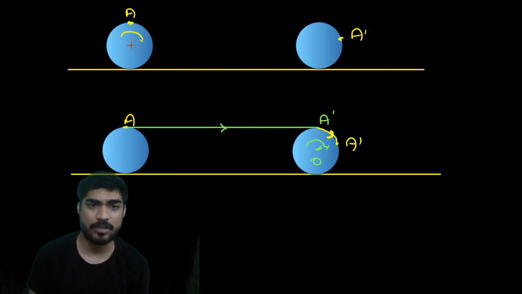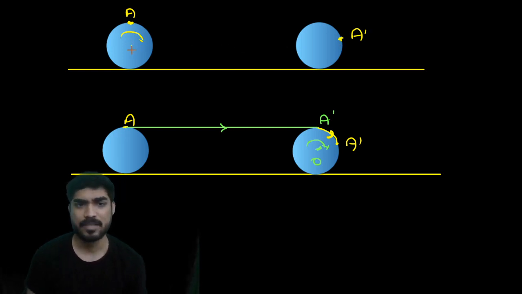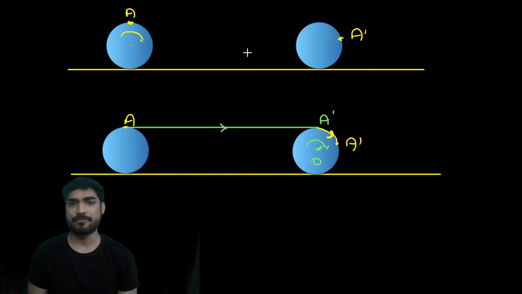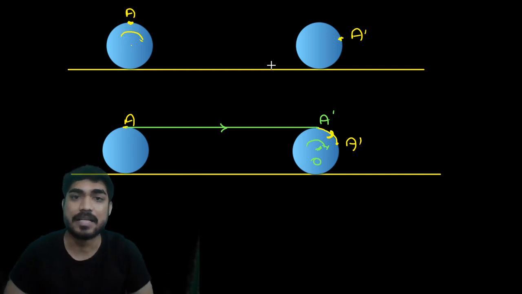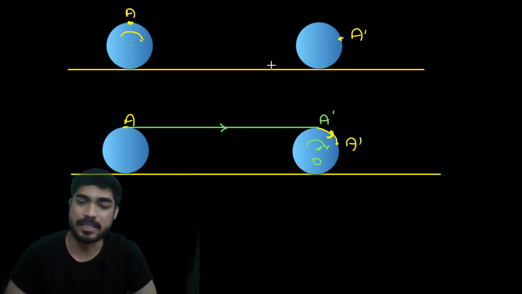Look at the center of the wheel; the center will always have a straight path. But this top point will have a curved path. So every particle has a different path. Is it clear to you?